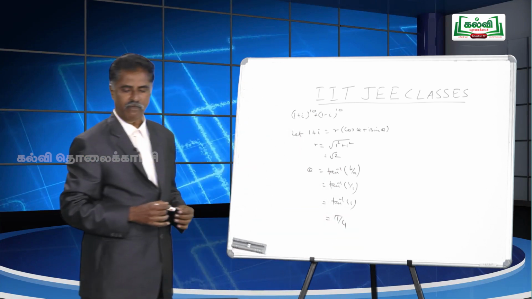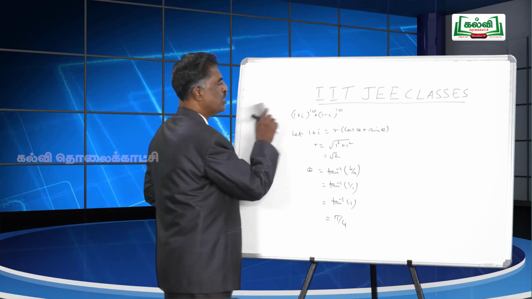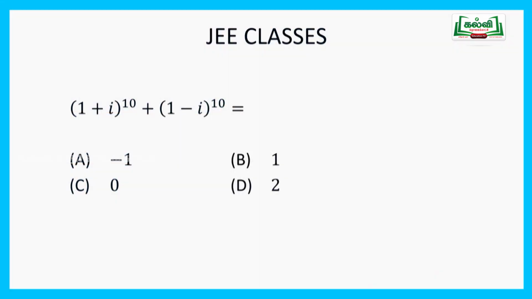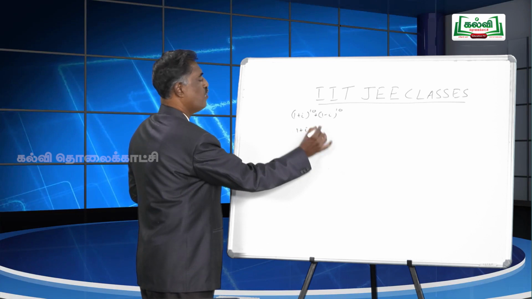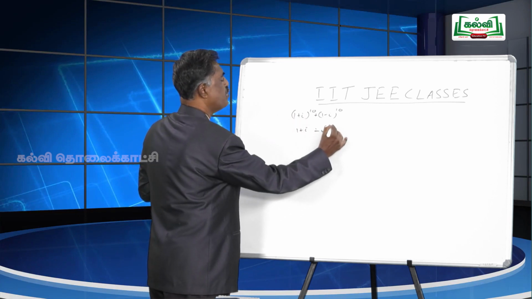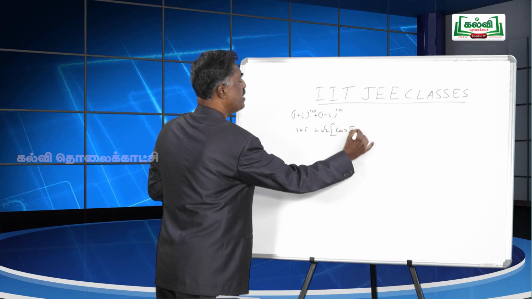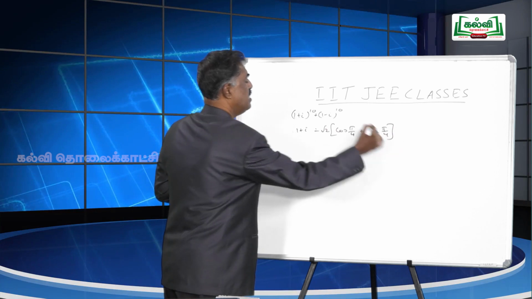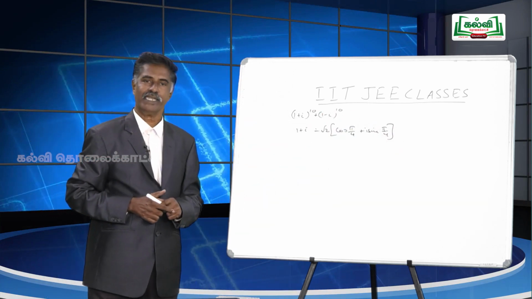After knowing the modulus as well as the argument, we can write 1 plus i equal to square root of 2 into cos pi by 4 plus i sin pi by 4. It is given 1 plus i whole power 10.